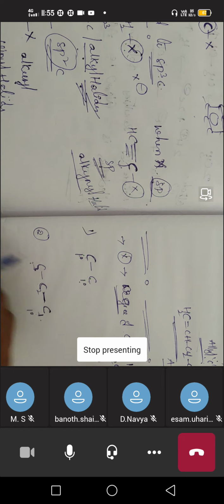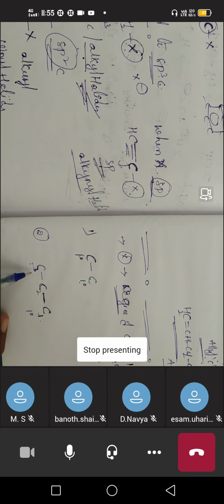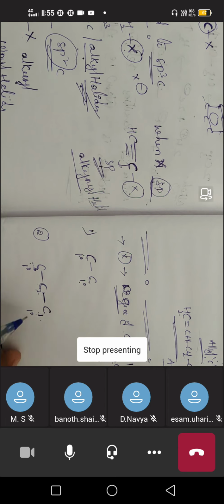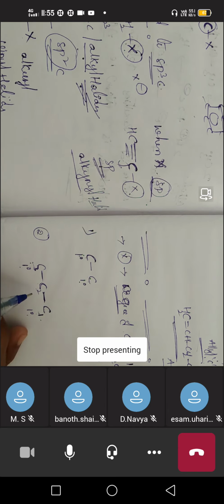In the case of the third carbon also, there is no direct connection between the third and the first. It has a direct connection only with the second carbon, so it is also called a primary carbon. So here the first carbon is primary, and the third carbon is also primary. What about the second carbon?